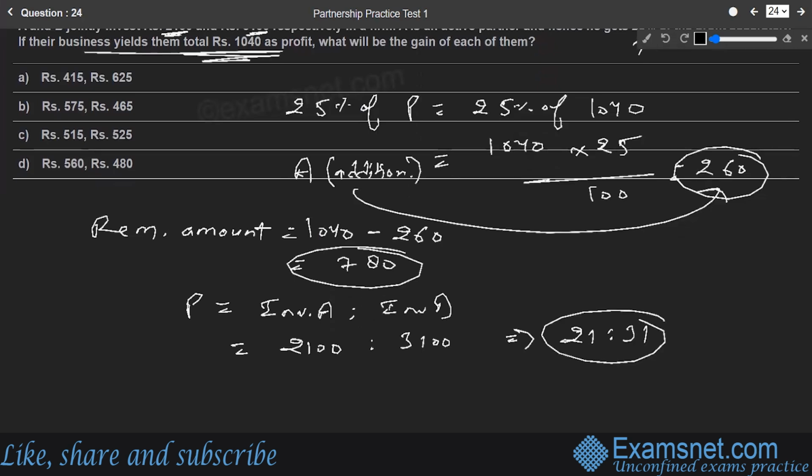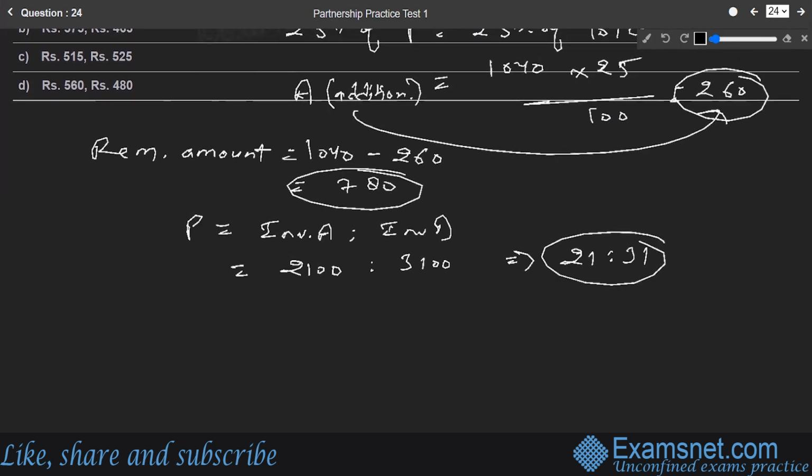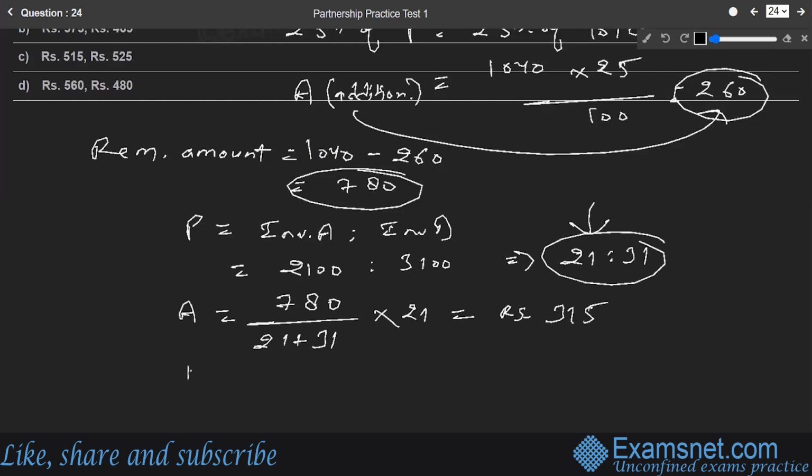Now let us find out A's profit. We are supposed to find out the gain of each of them. A's profit will be the total profit to be distributed, 780, divided by the sum of ratio terms, 21 plus 31, multiplied by A's part, 21. This comes out to be rupees 315. Now for B: 780 divided by 21 plus 31, multiplied by 31, B's part. This comes out to be rupees 465.